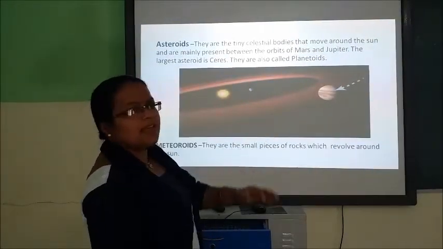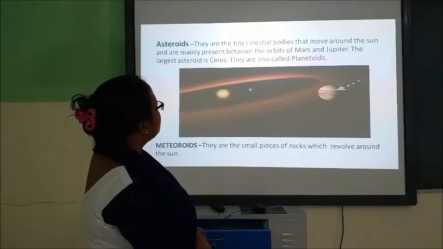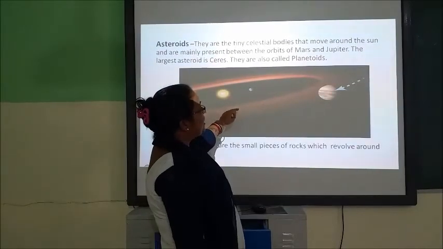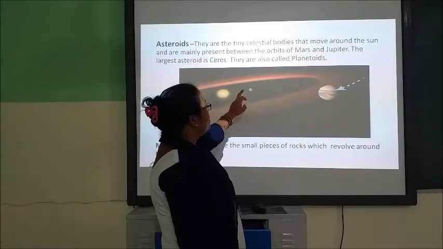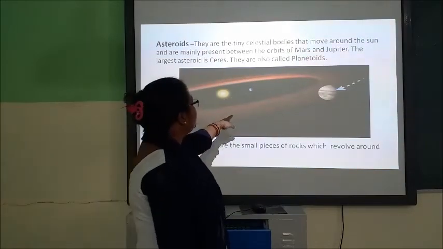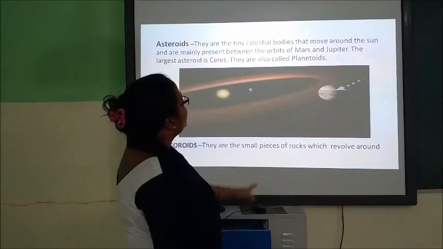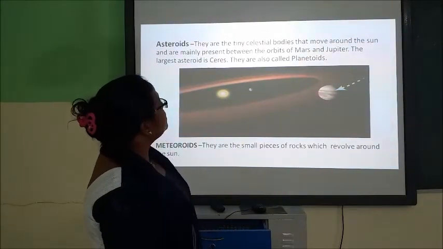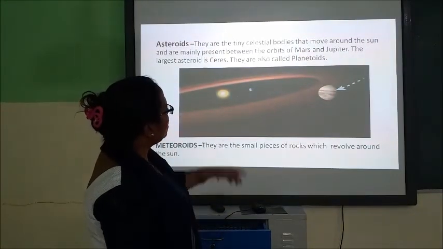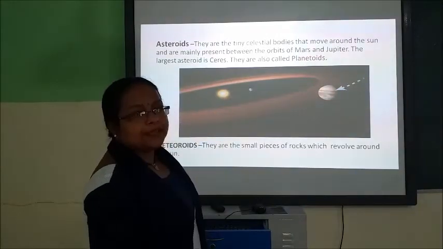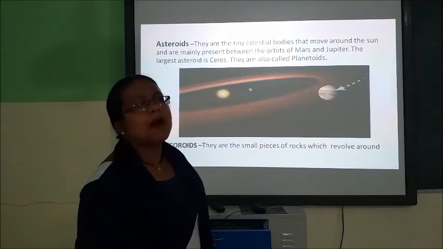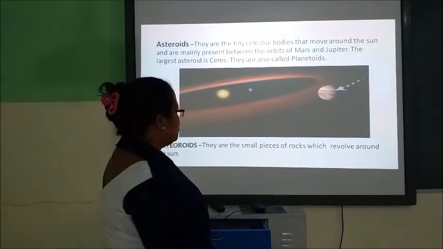Asteroids are tiny celestial bodies that move around the sun. They are formed basically in a band between Mars and Jupiter, children. You can see in the picture it is an asteroid belt. The largest asteroid is Ceres, that we have seen before. They are also called planetoids, because it is believed that asteroids are a part of a broken planet.